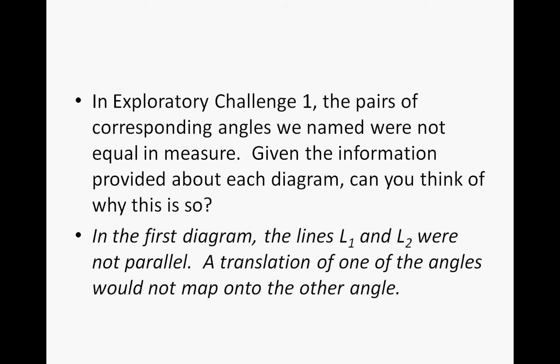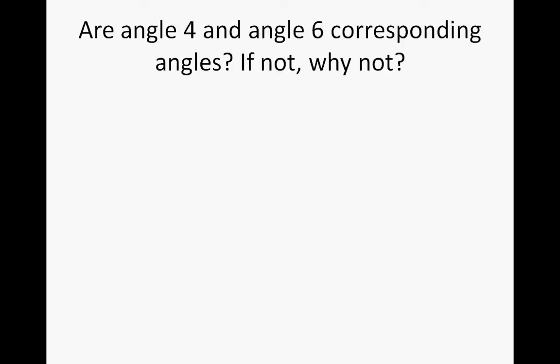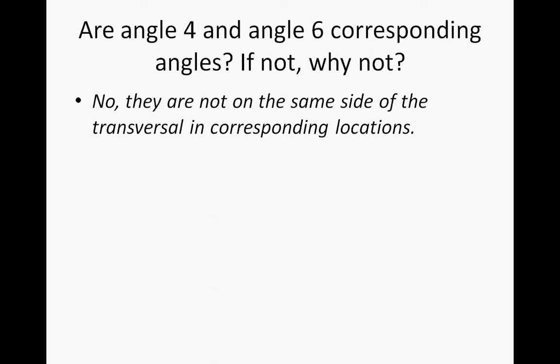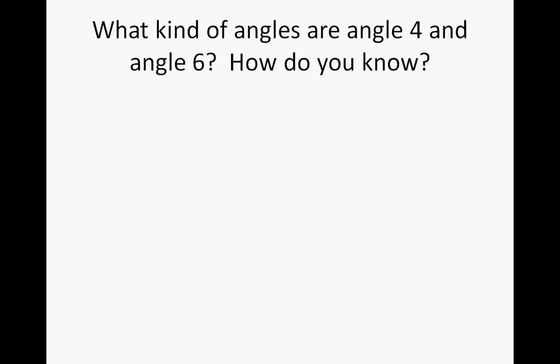Well, in the first diagram, lines L1 and L2 were not parallel. A translation of one of the angles would not map onto the other angle. So are angle 4 and angle 6 corresponding angles? If not, why not? Well, no, they are not on the same side of the transversal in corresponding locations. So now we're getting to the definition of corresponding angles. In this case, 4 and 6 are not corresponding because they do not meet the definition of what corresponding angles are. So what kind of angles are angles 4 and 6, and how do you know?